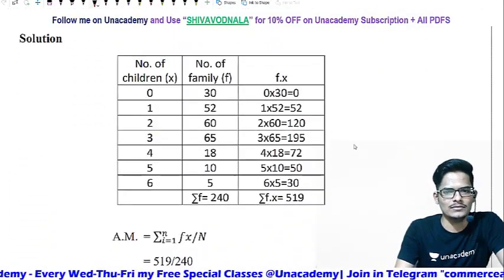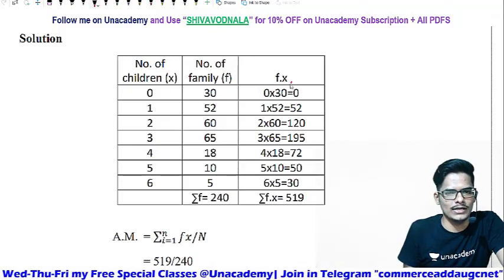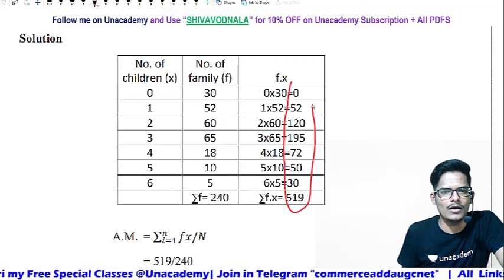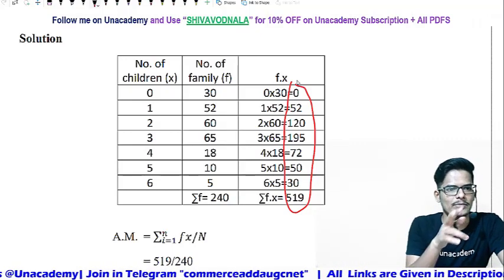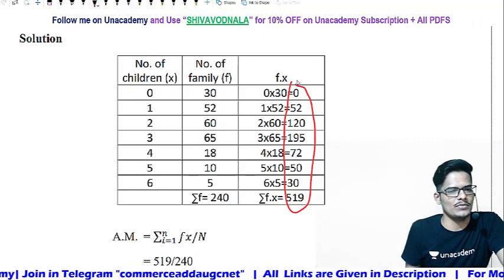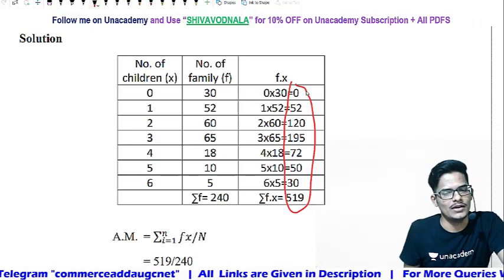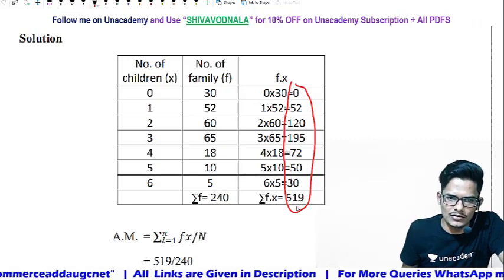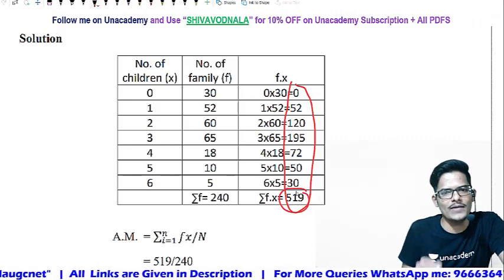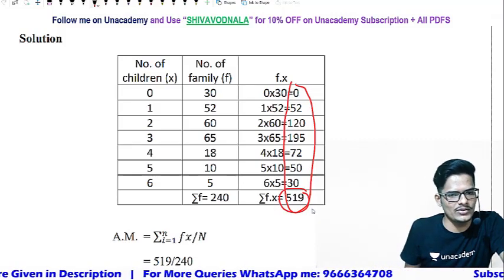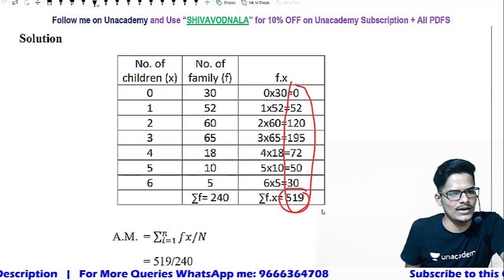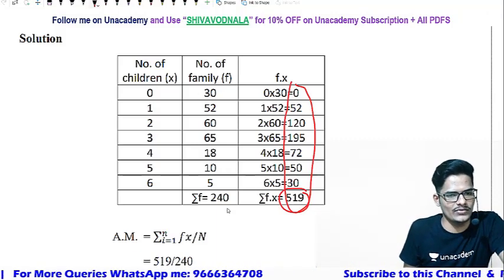Then you will get the total summation of f into x, the multiplication of the number of children with the number of families. Summation f into x is 519, and the sum of frequencies given is 240.